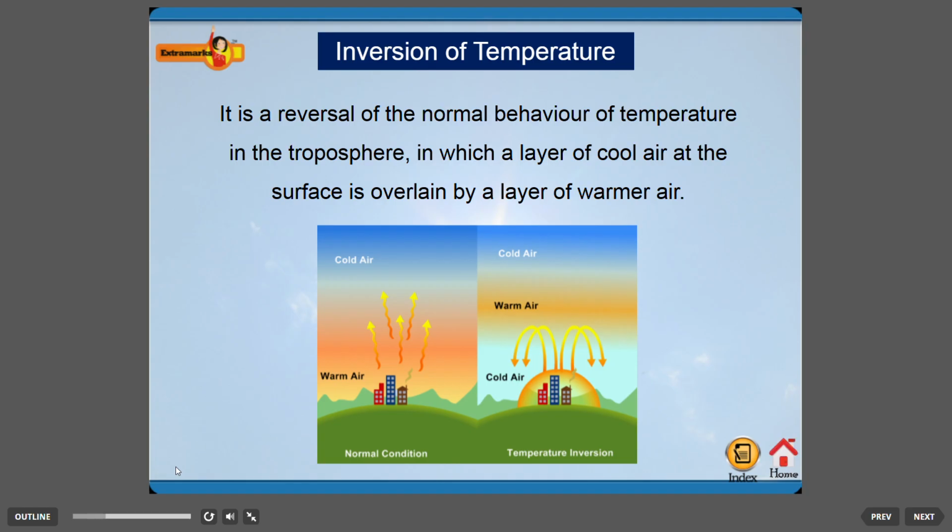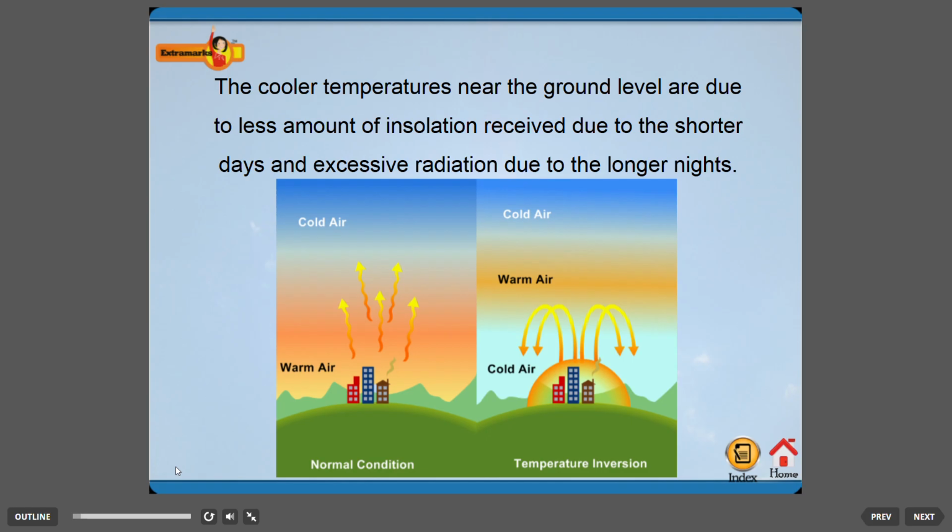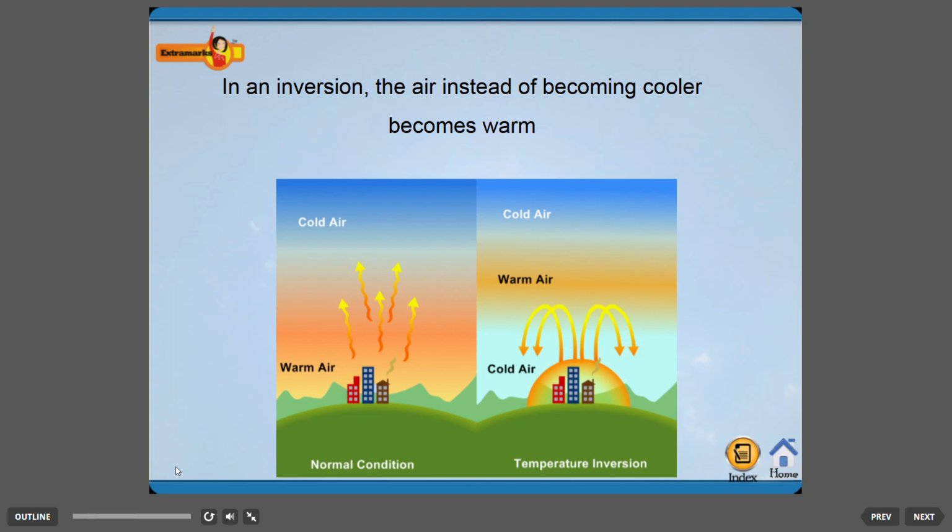Inversion of temperature. It is a reversal of the normal behavior of temperature in the troposphere, in which a layer of cool air at the surface is overlain by a layer of warmer air. Low temperatures near the Earth are due to the smaller amount of insolation received because of shorter days and excessive radiation due to the longer nights. In an inversion, the air, instead of becoming cooler, becomes warmer.